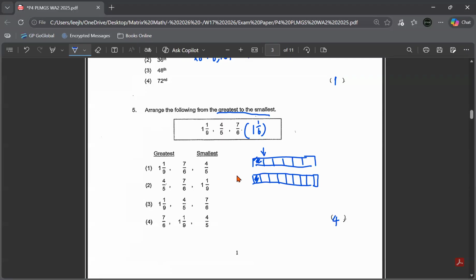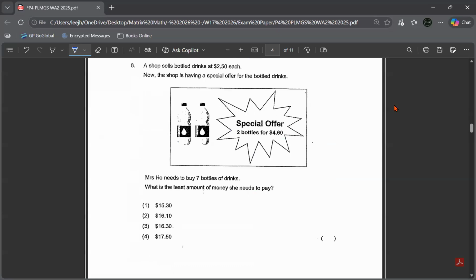Moving on to question number 6. A shop sells bottled drinks at $2.50 each. Now the shop is having a special offer for the bottled drinks. So over here, you know that the special offer is 2 bottles for $4.60. Mrs. Ho wants to buy 7 bottles of drinks. What is the least amount of money she needs to pay? So you know that in 7 bottles, we can see how many groups of 2 we can get from 7 bottles. So we take 7 divide by 2. So it will be 3 groups, which is already 6 bottles, remaining 1 bottle.